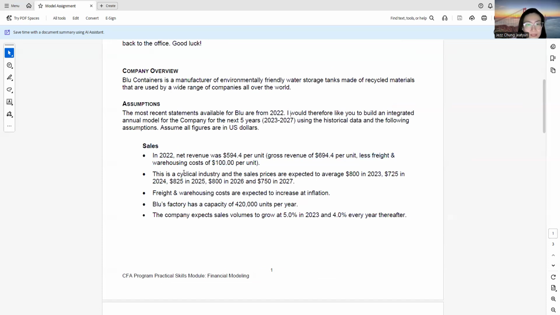This is a cyclical industry and the sales prices are expected to average $800 in 2023, $725 in 2024, $825 in 2025, $800 in 2026 and $750 in 2027.